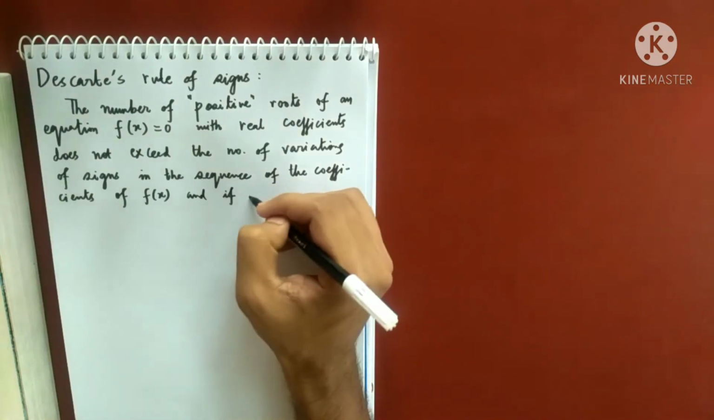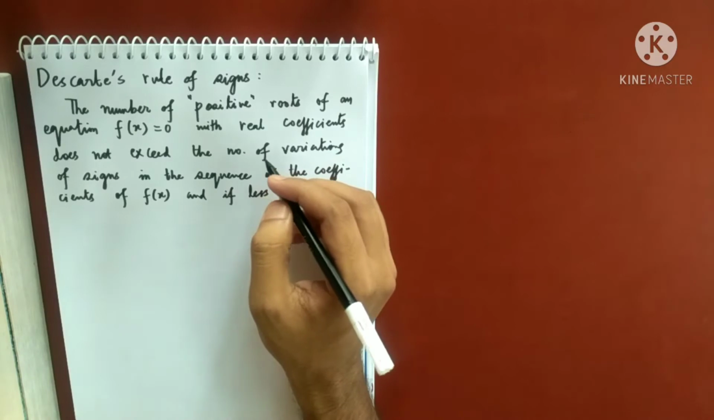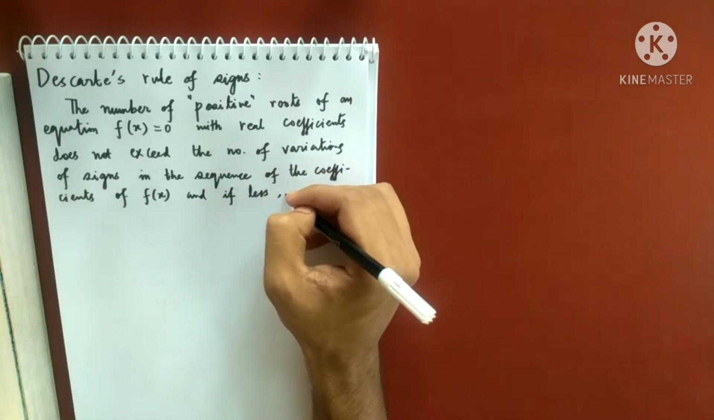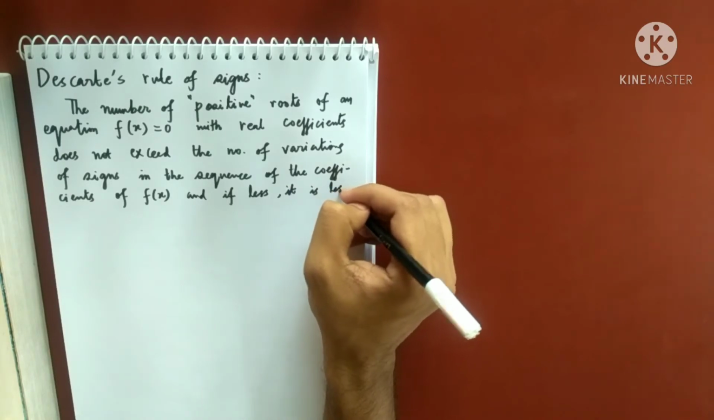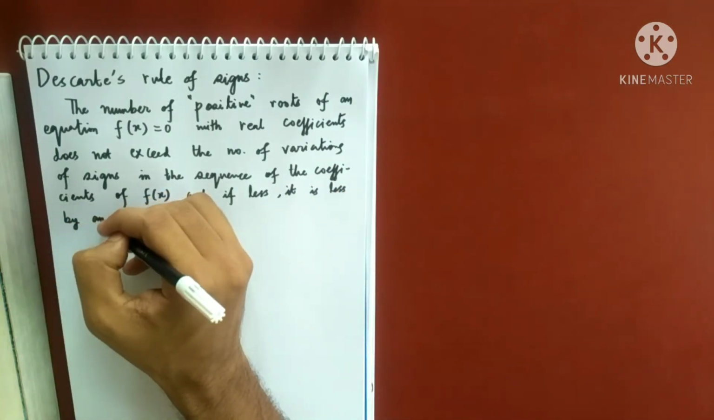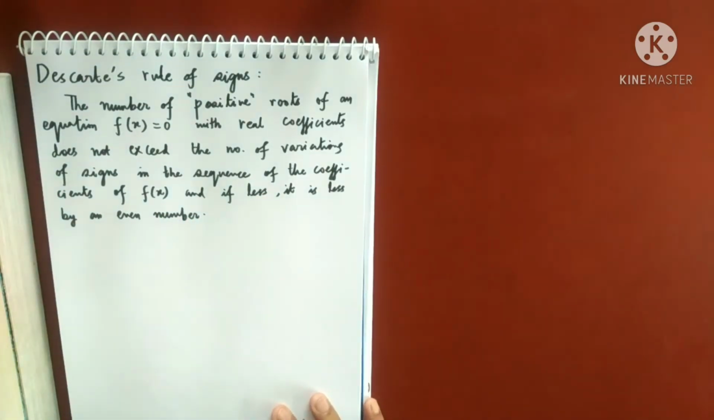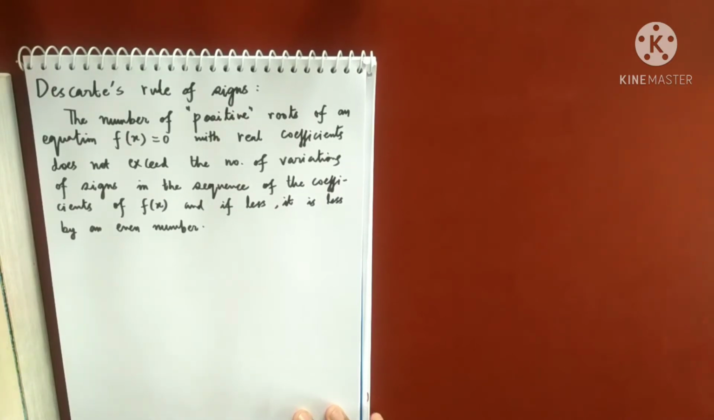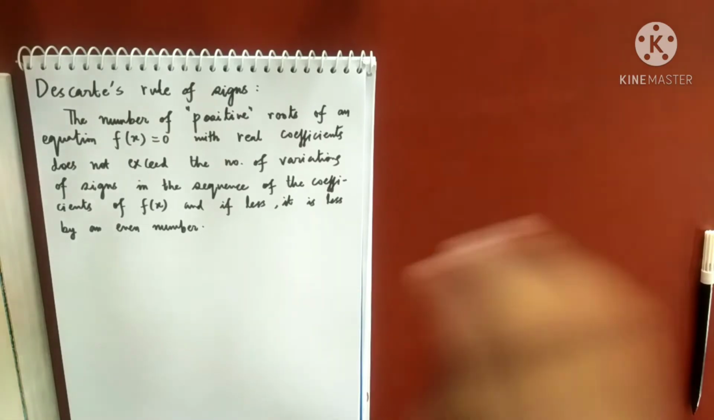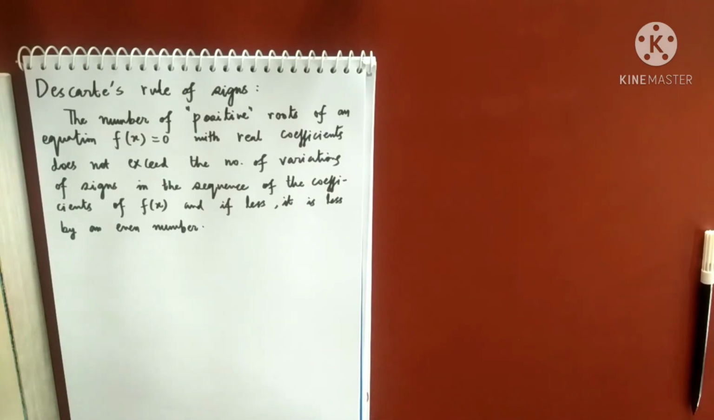and if less, it is less by an even number. So this is Descartes' rule of signs. I hope you understood the statement. So suppose I have some algebraic equation with real coefficients f(x) equals 0. We will write down the coefficients. We will count the number of variations of the coefficients.